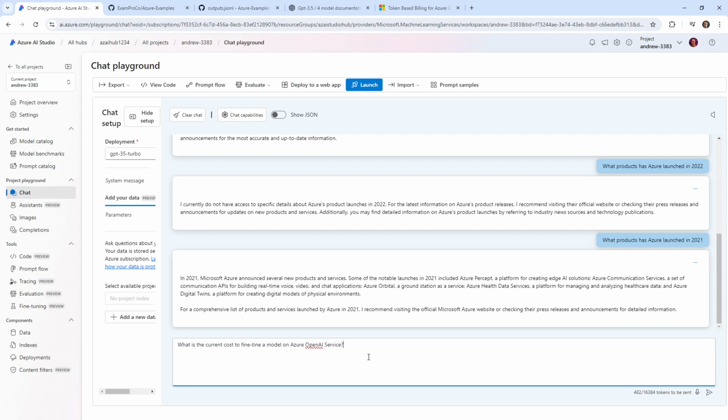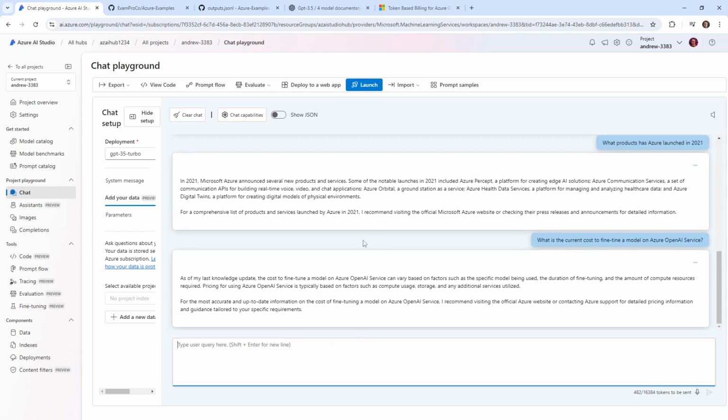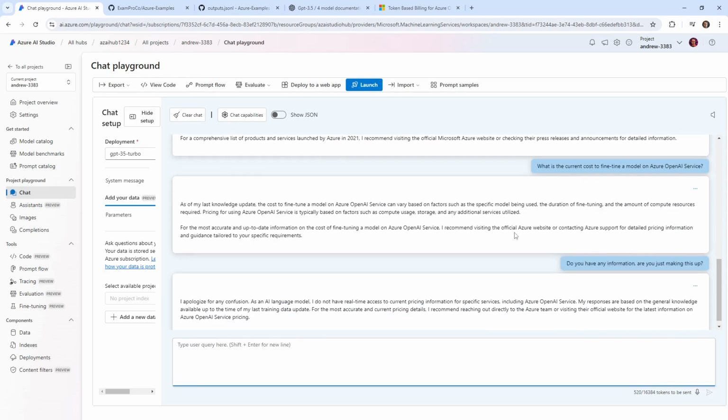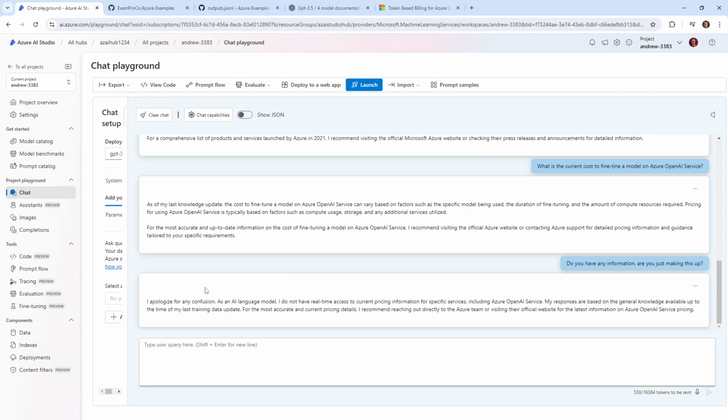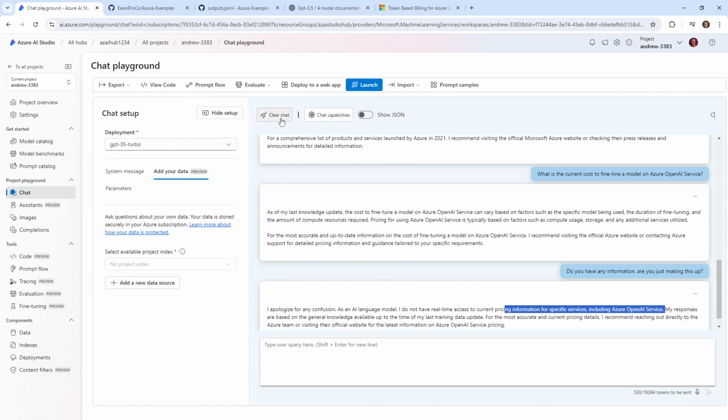And this is a feature that didn't even exist back then, so it's probably not going to be able to do anything. As of my last knowledge, the cost to fine-tune a model can vary based on several factors and the amount of computing resources. For more accurate information, okay, do you have any information? Are you just making this up? Let's see if they know. General knowledge available up to the last day. So I think that it's saying that it doesn't know. Okay, it doesn't know. And so the idea here is I'm going to clear the chat.